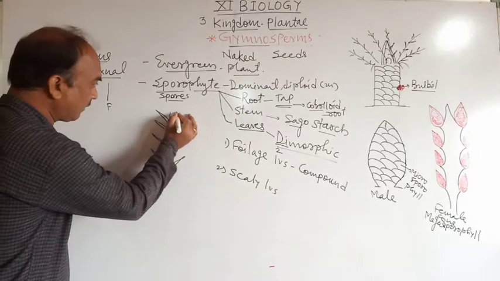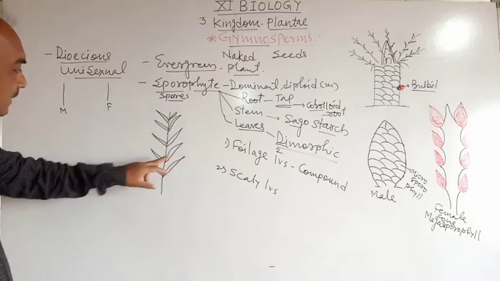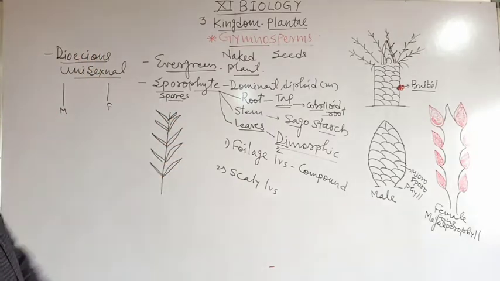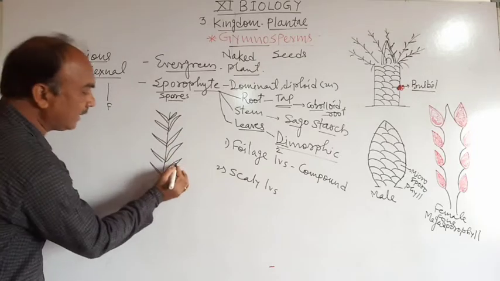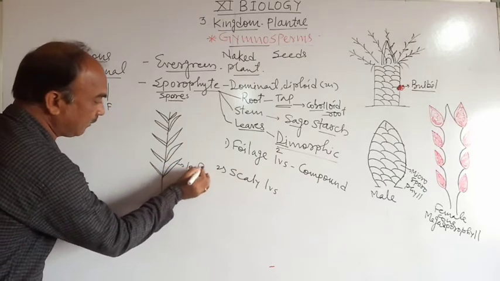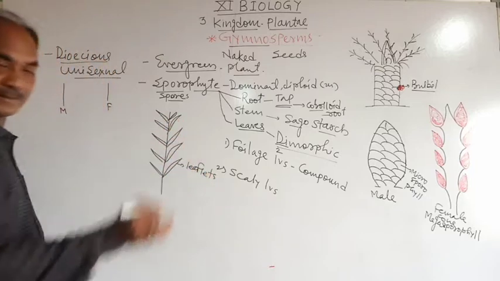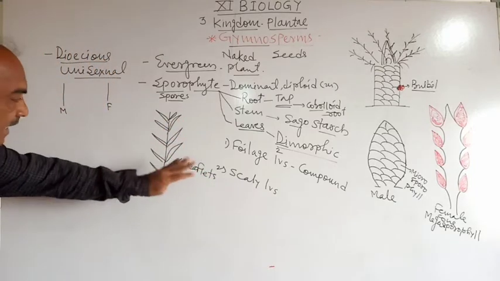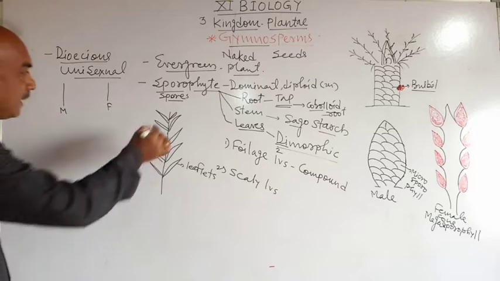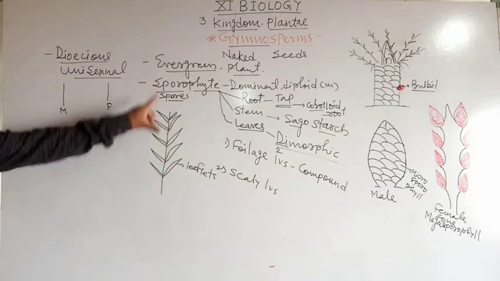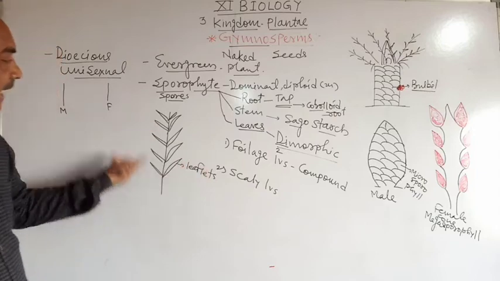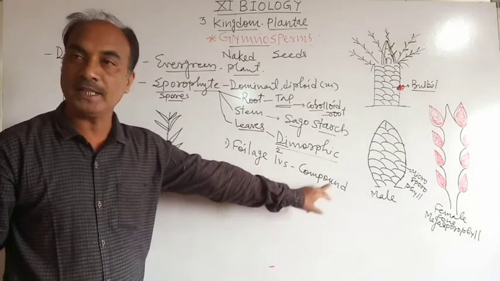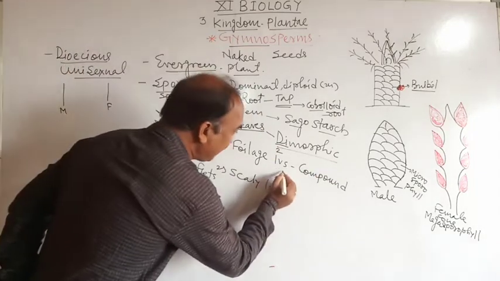Small leaf-like structures present on the axis are called leaflets. क्या बोलेंगे इसको हम? Leaflets. Small leaf-like structures present on a main axis are called leaflets. Hence this type of leaf is called compound, and it is green.